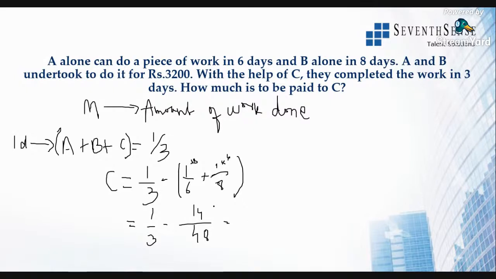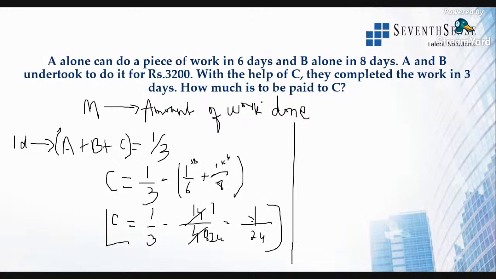I think this will be 7 by 24, since 2 sevens are 14, 24 times. So the LCM will be 24. 3 into 8 times. So 8 minus 7 will be 1 by 24. So C alone will do 1 by 24 of the work in one day. So this is the meaning of the question.